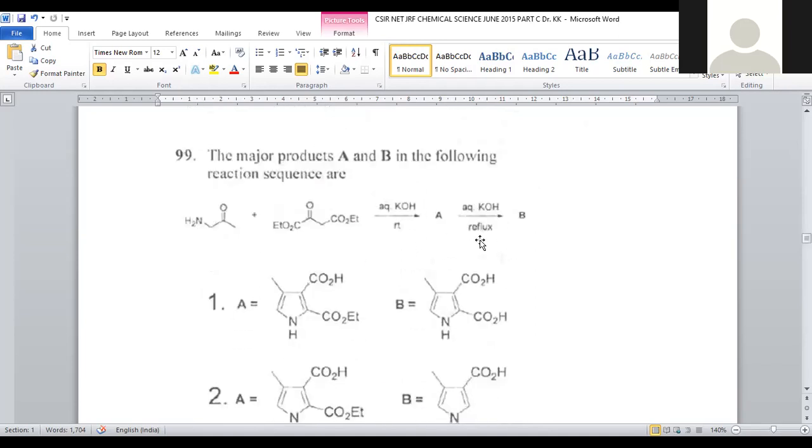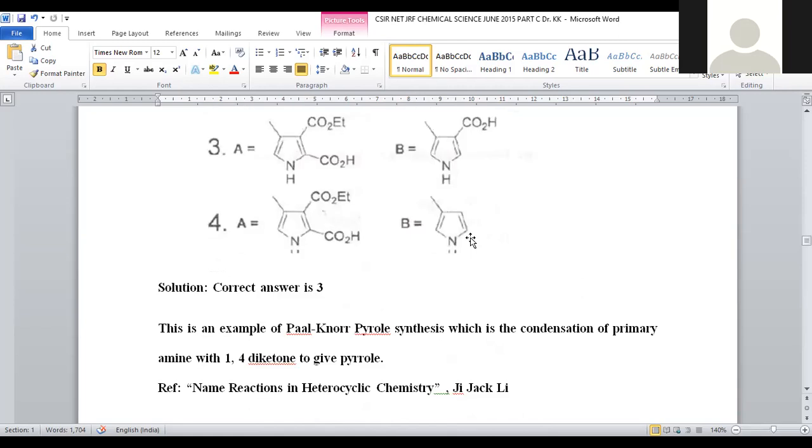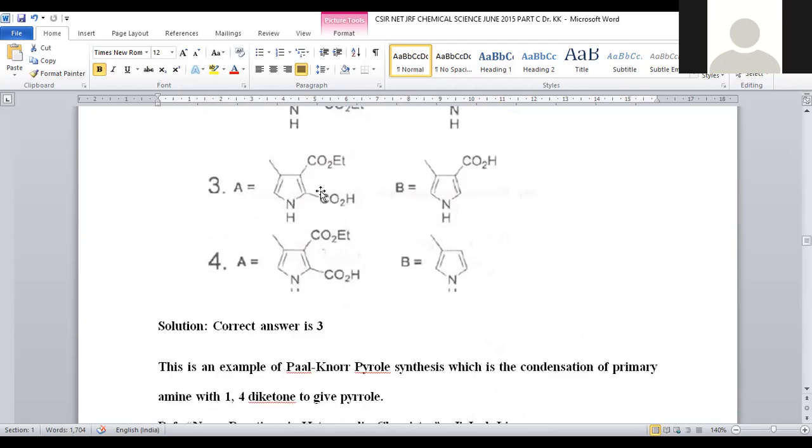And further, we subject it to reflux, meaning higher temperature heating. Upon higher heating, one of the ester groups is decarboxylated. The second position is sterically hindered because two ester groups on adjacent carbons are highly unfavorable, so upon heating decarboxylation will be favored.